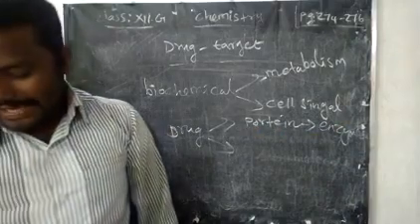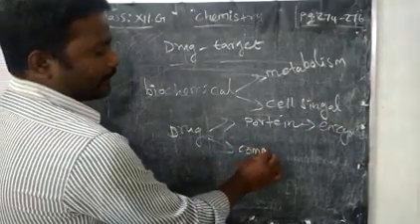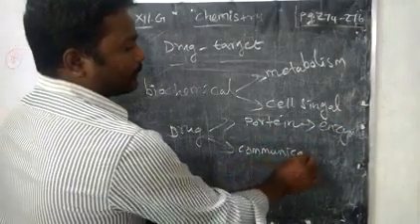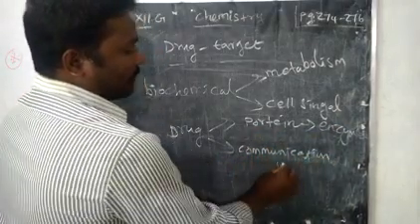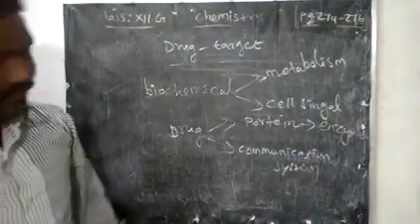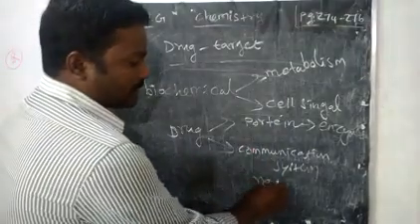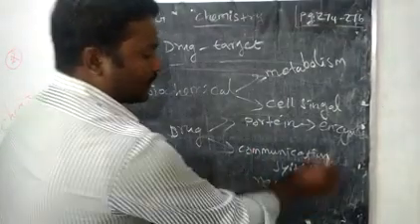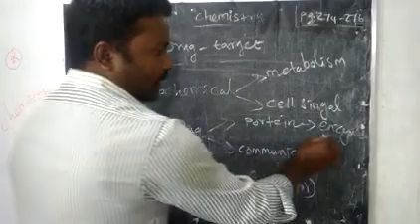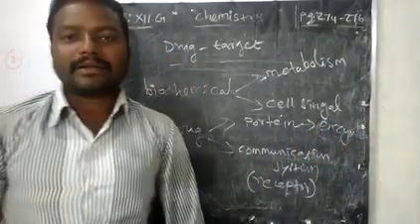Okay, the same way, for the communication system we are using certain things called receptors. So receptors and enzymes are important for the drug reaction.